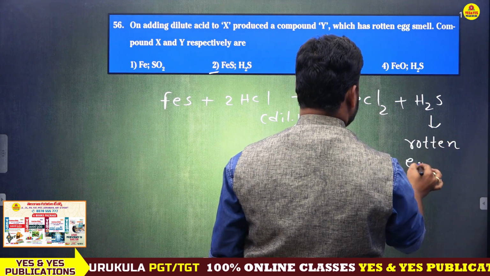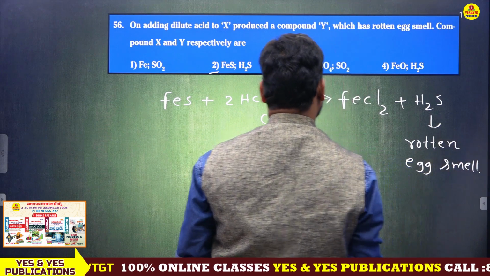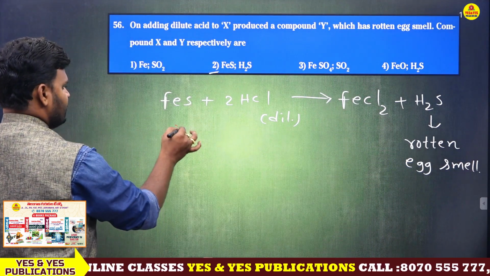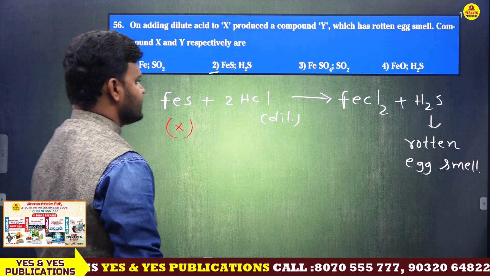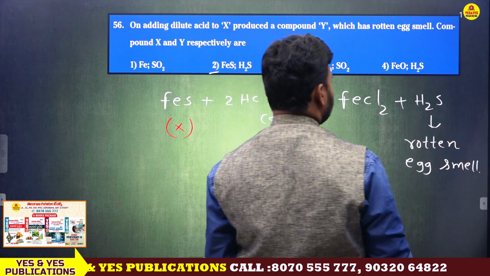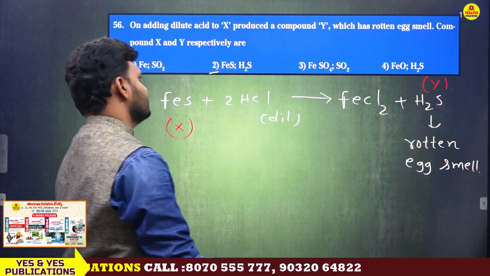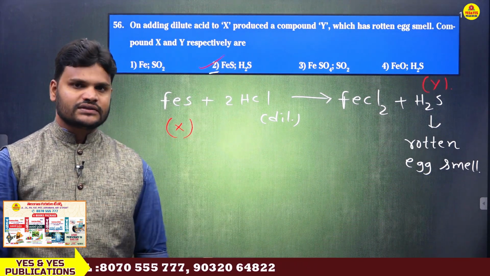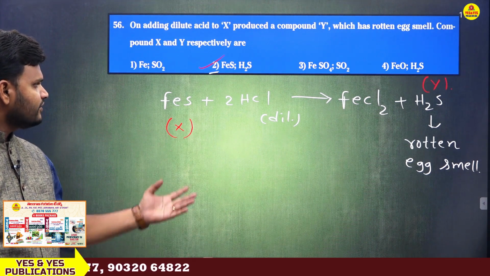So finally, FeS is X, which when treated with dilute acid gives Y, the rotten egg smell compound. So option 2 is the correct answer. Just have a look.